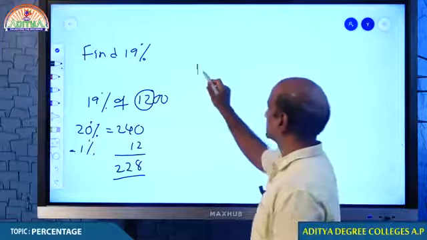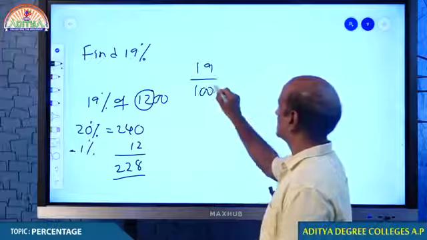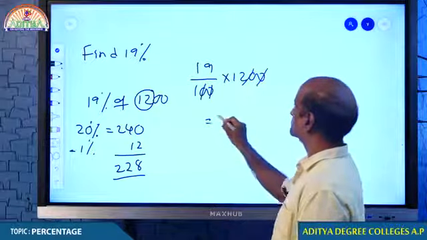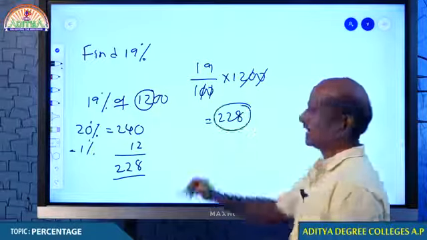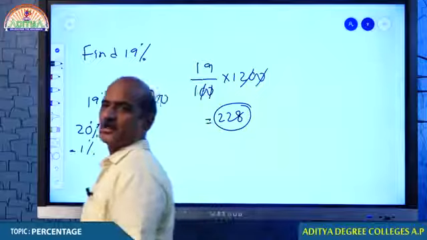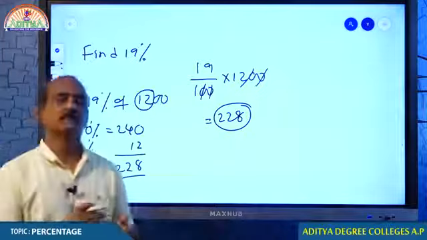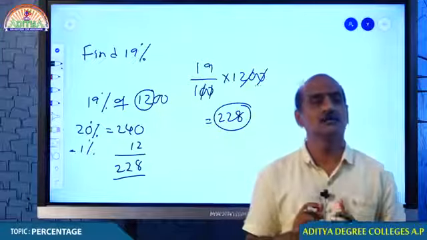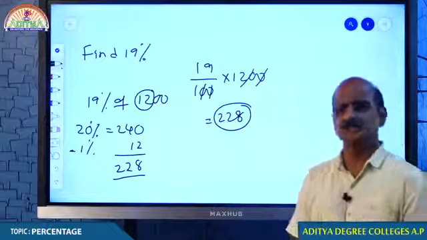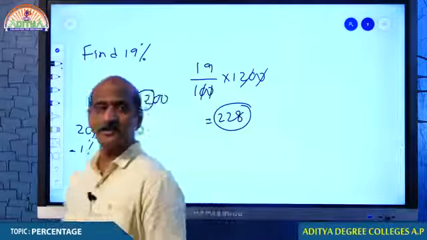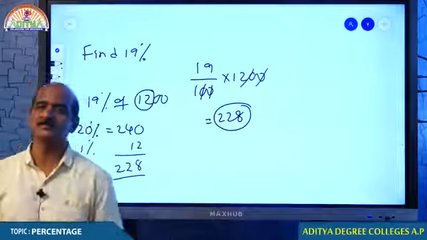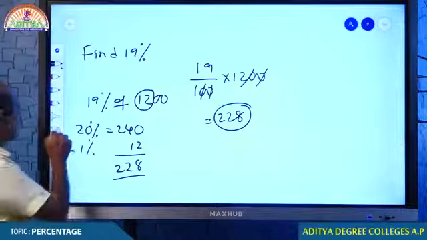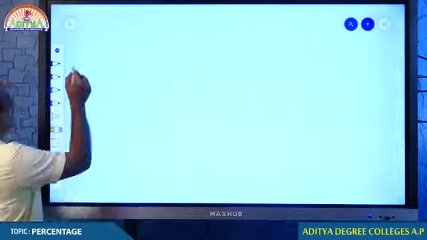Of course, students, 19% of 1200 can also be found in other ways. This is not a very big issue, but I don't suggest it. You calculate 20%, and from that you reduce 1%. This is a very good method of doing the calculations. Once you are habituated to this, you will be able to do these calculations in a much better way. Ready? Come on, students. Find 19% of the following values. Start.